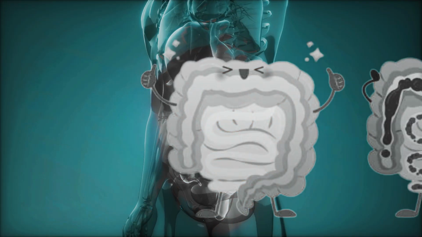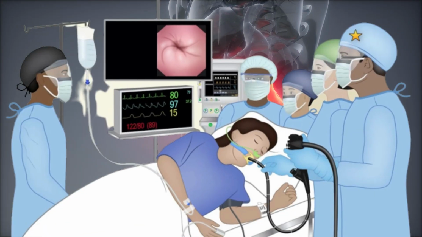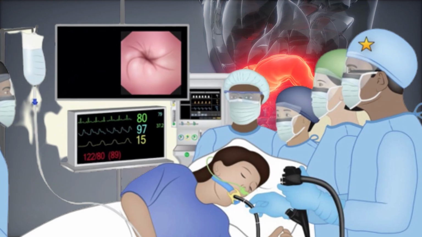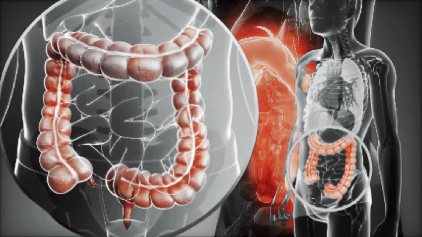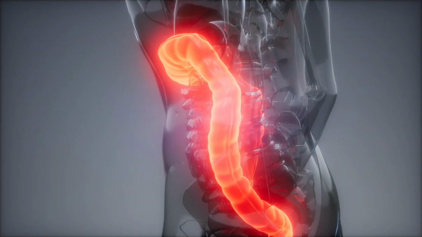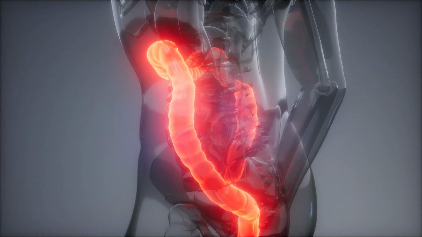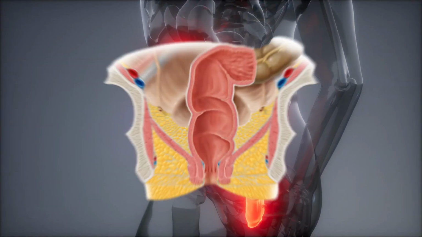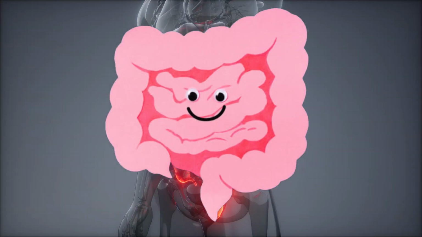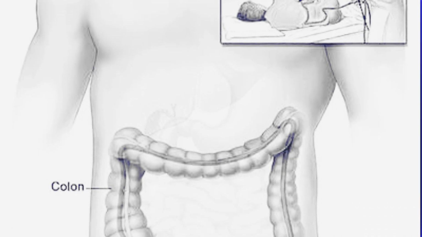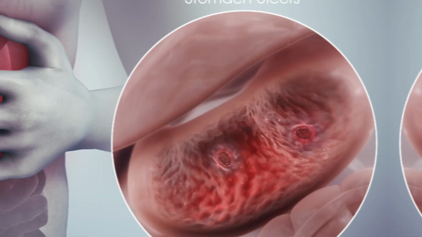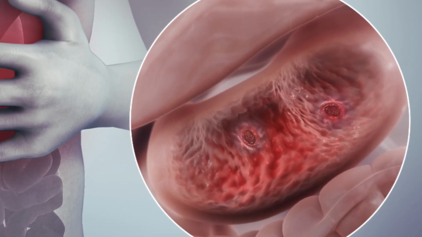To gain a closer look at the colon and rectum, endoscopic procedures are commonly employed. One such procedure is a flexible sigmoidoscopy, which involves inserting a flexible tube with a camera, sigmoidoscope, into the rectum and lower part of the colon. This allows the doctor to visually examine the lining of the colon and identify any signs of inflammation or ulcers.